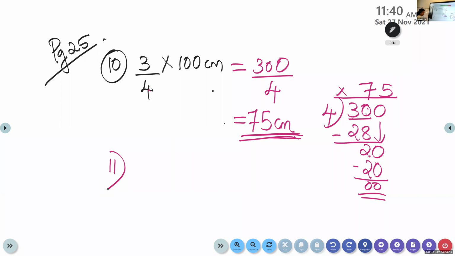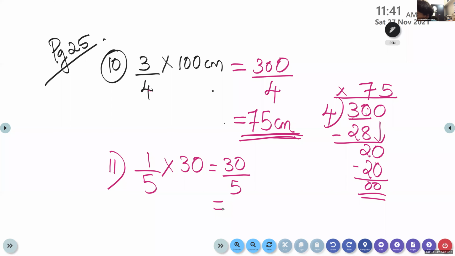Do question number 11 alone. 1 by 5 of 30. Instead of "of", we multiply. 1 into 30 is 30. 30 divided by 5. Find out the answer fast. Those who know the table of 5 will write it very fast. Let me see how many got the answer. Don't say the answer yet. Yes, children, how many got the answer? Raise your hand.